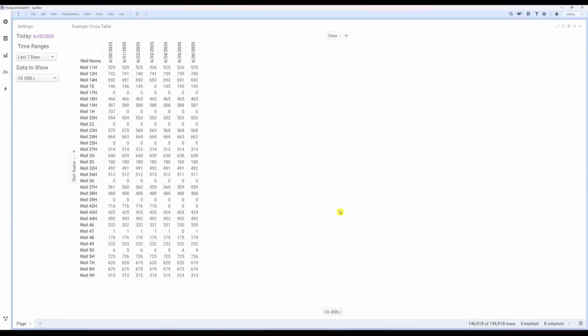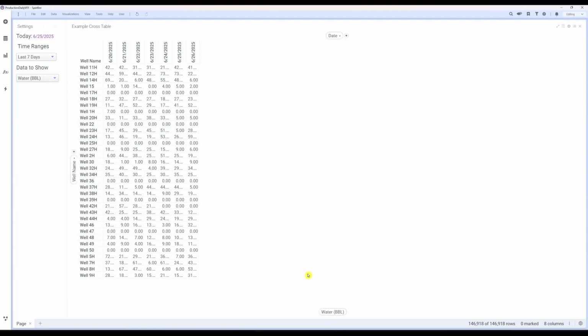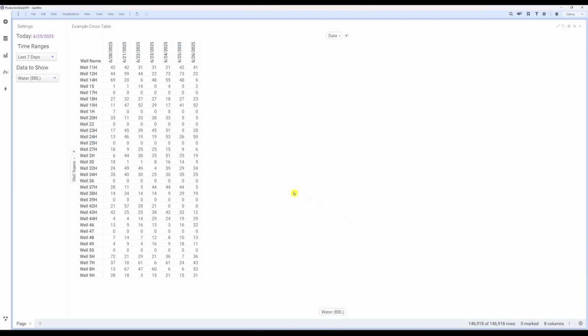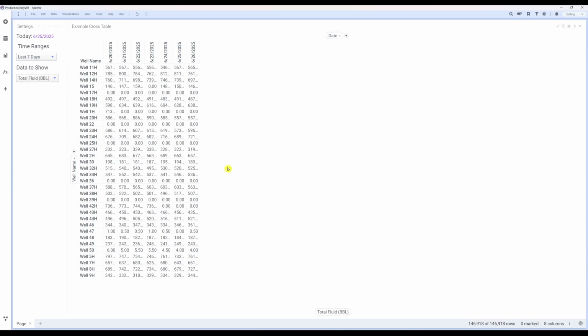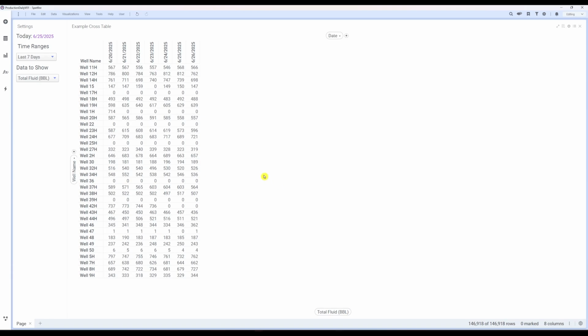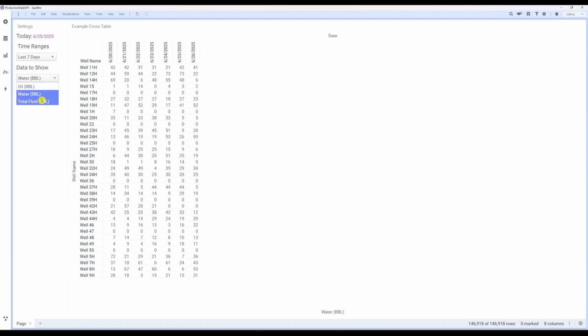To format these new cell values, we'll select each one and format them the same way we formatted our oil values. Right-click the cell value selector, select Properties, then open the Formatting tab. Set as a number, select 0 decimals and enable the thousandths separator. We'll repeat this for the total fluid data as well. Once finished, you can see that Spotfire remembers these formatting options when swapping between them.